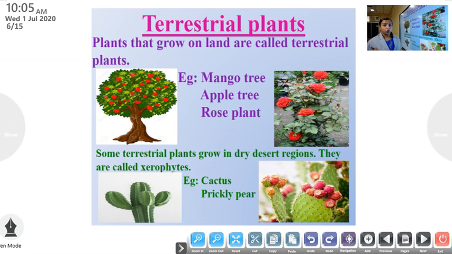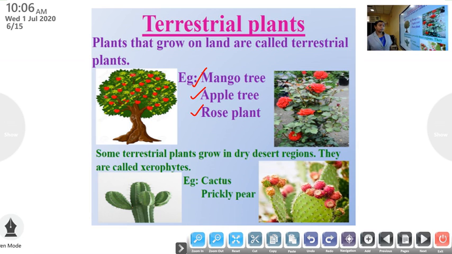Plants that grow on land are called terrestrial plants. Example, mango tree, apple tree, rose plant.